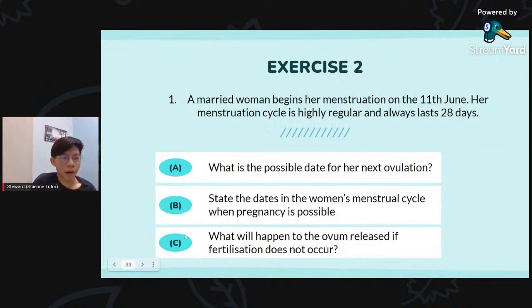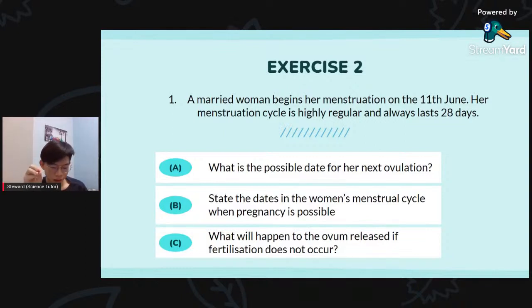For part C, what will happen to the ovum released if fertilization does not occur? Imagine this way. This princess got out from her castle already. She got out from the ovary. This ovum got out from the ovary and went into the fallopian tube. But suddenly no prince comes to find her.